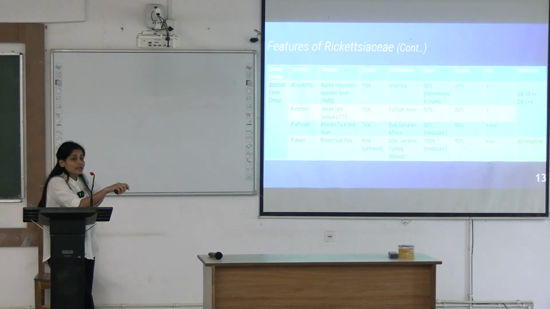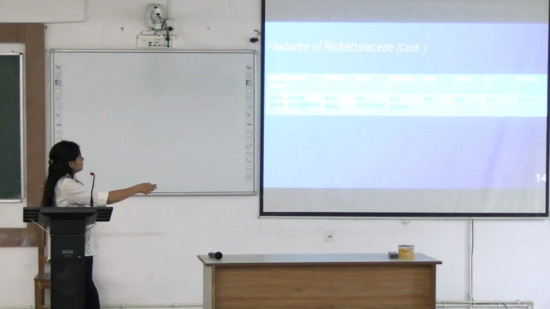These are named as OX19, OX2 and OXK. What are these OX19, OX2, OXK? These are typically the strains of Proteus, okay. So, we are using the Proteus derived heterophile antigen for the detection in serology. Now, you see that for Rickettsia akari, the causative agent of rickettsial pox, there is no reaction in Weil-Felix.